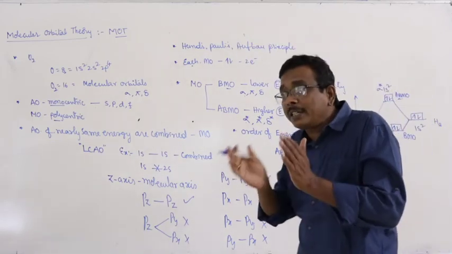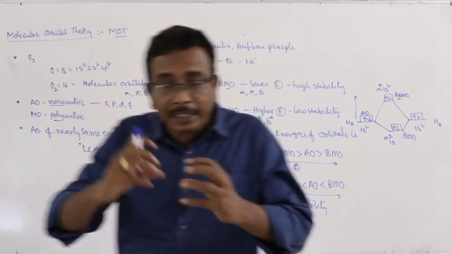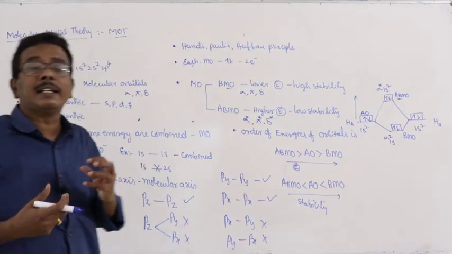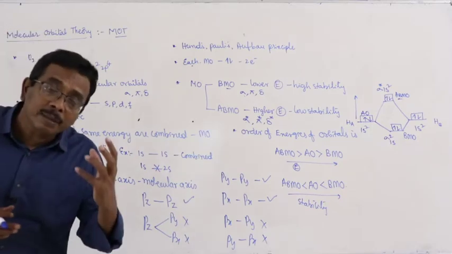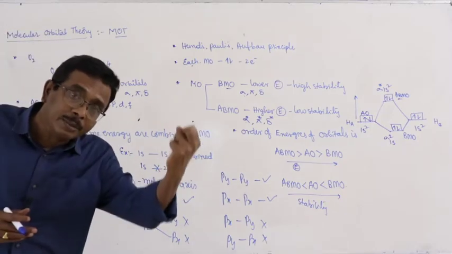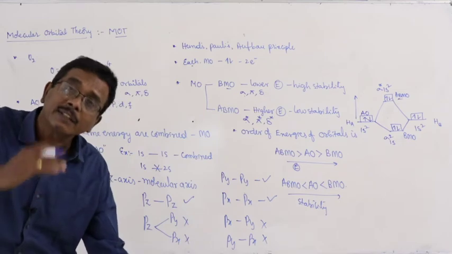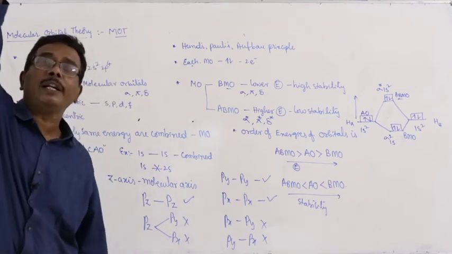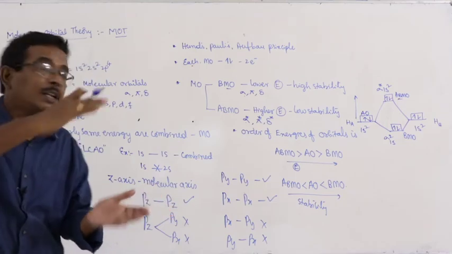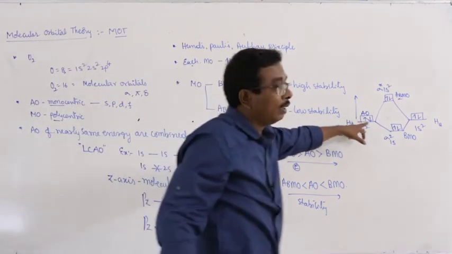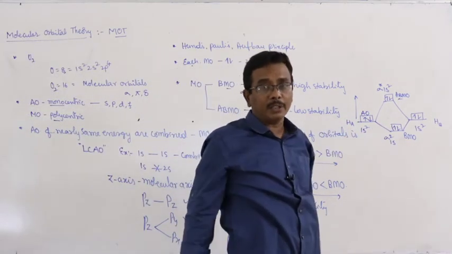During the combination of atomic orbitals, there is a reshuffling of energies. In some molecular orbitals, the energy may be decreased. In some molecular orbitals, the energy may be increased. But the average of bonding and anti-bonding molecular orbitals is equal to the energy of the atomic orbitals.